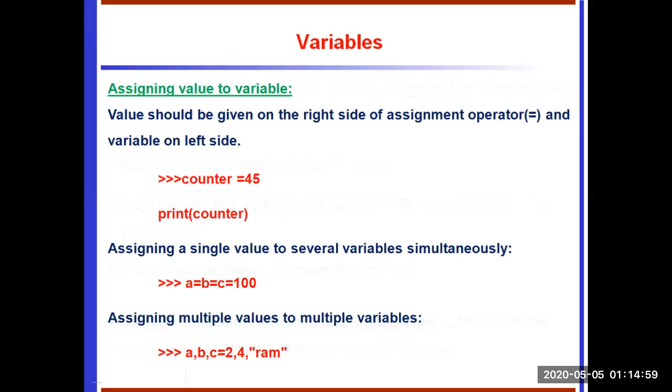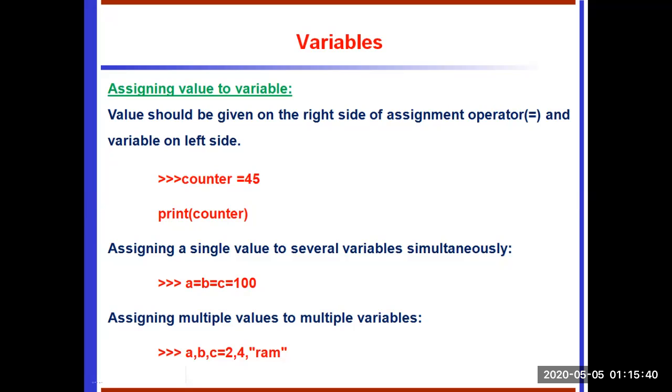In this slide, see how a value is assigned to a variable. The value should be given on the right side of the assignment operator, the equal sign, and the variable on the left side. See this example: counter is a variable name, equal to 45. With the help of the assignment operator, the value 45 is assigned to the variable. Now print counter, and the output displays 45 because the counter variable stored the value 45.